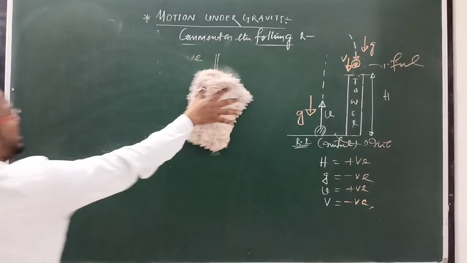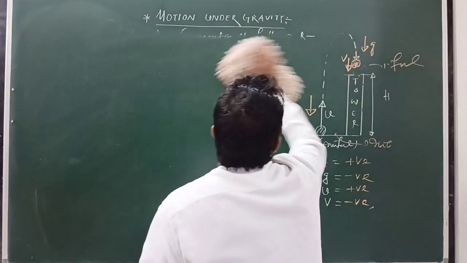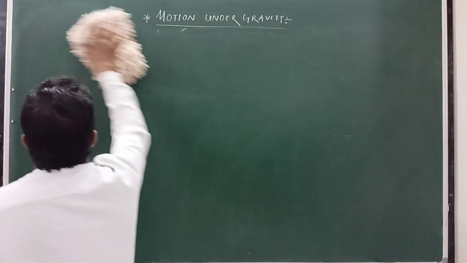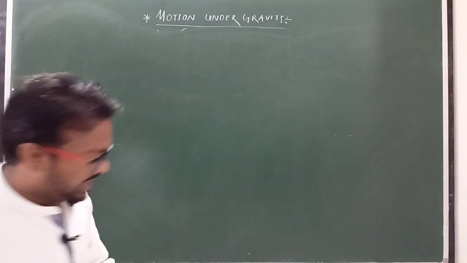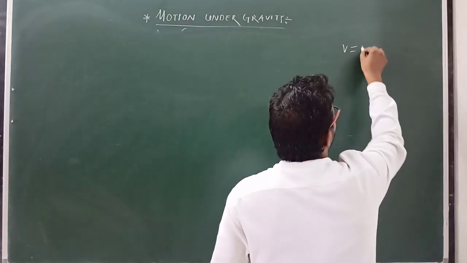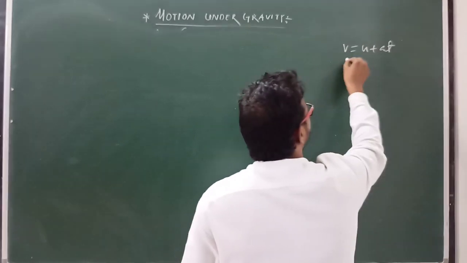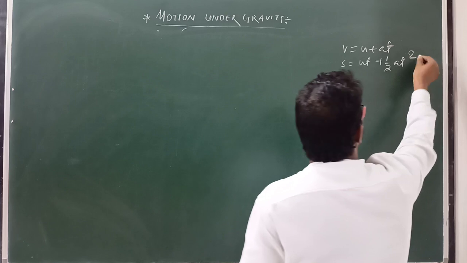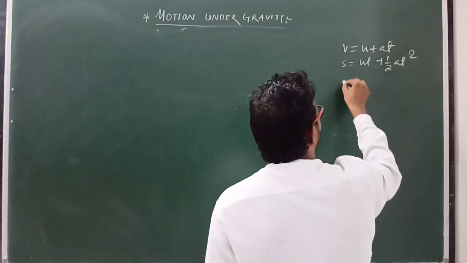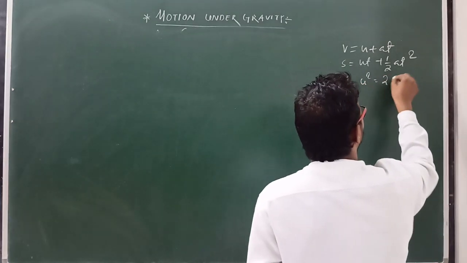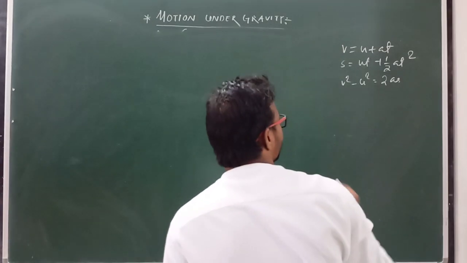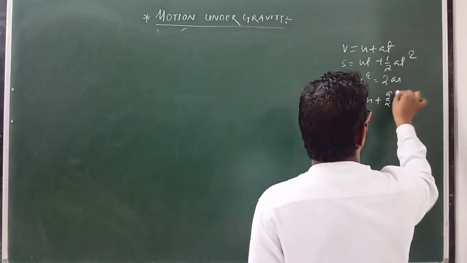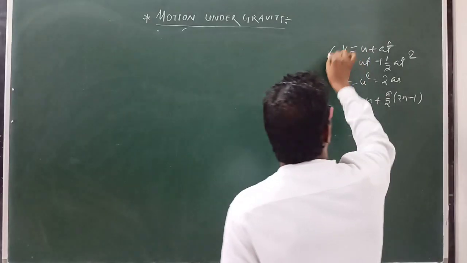now we have to derive the kinematic relations. We already have the relations v equal to u plus at, s equal to ut plus half at square, then v square minus u square equal to 2as, and next the distance in the nth second, u plus a by 2 into 2n minus 1.